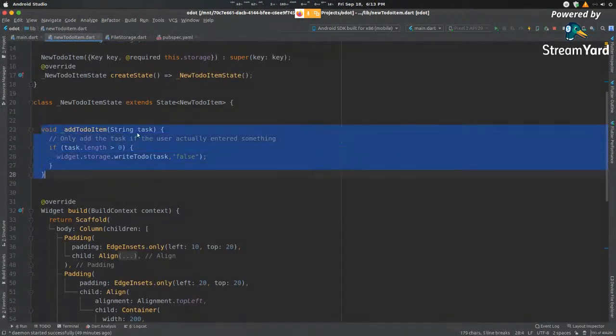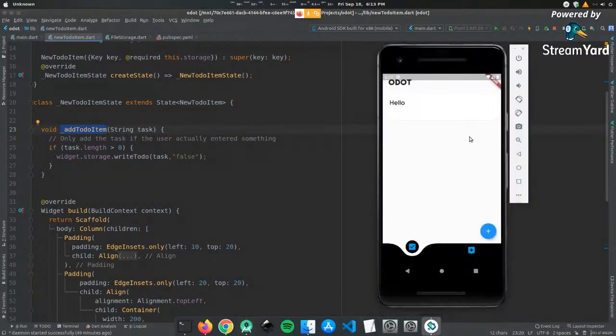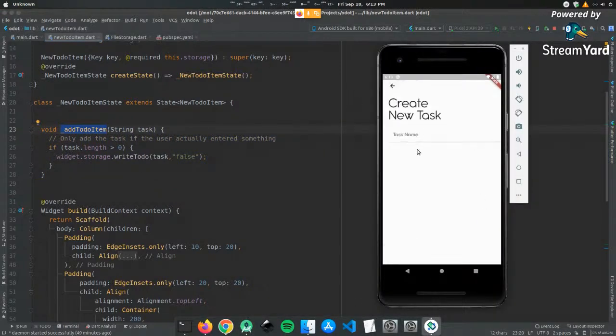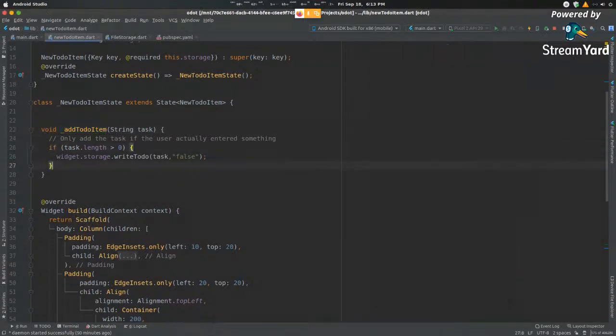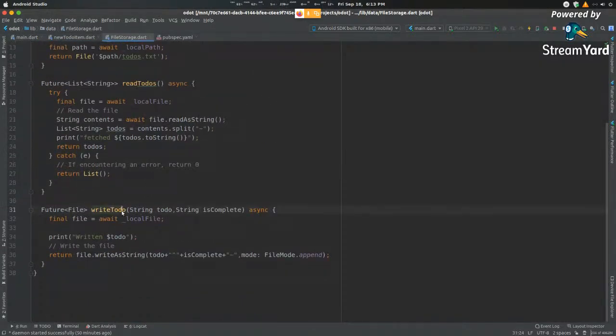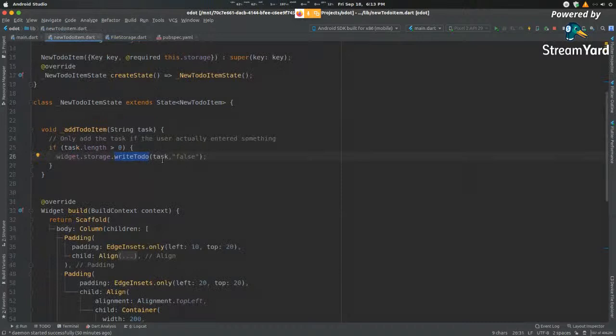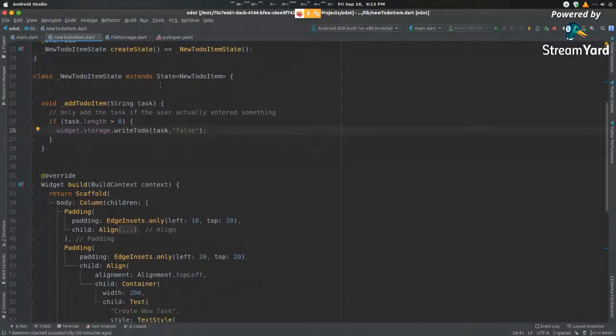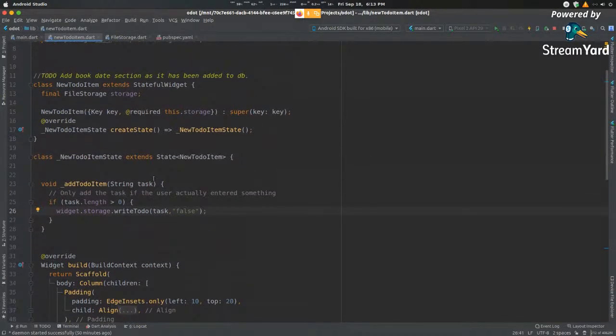So here you can see that it's add to-do item. If the length of the string that I pass inside here is greater than 0, I'm going to access the storage and I'm going to write to-do. Write to-do is what? Again, the same thing here. I'm going to write it with the task. By default, it's false. Whenever you create a to-do, it's always going to be marked as incomplete. So that is our to-do creation done over there.